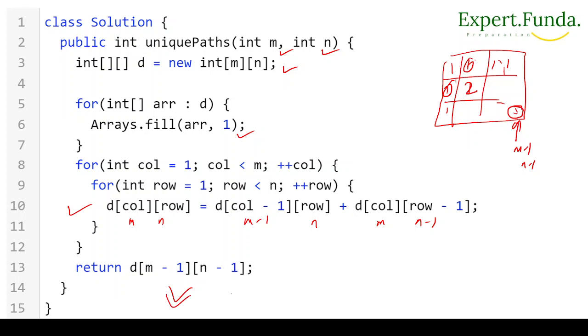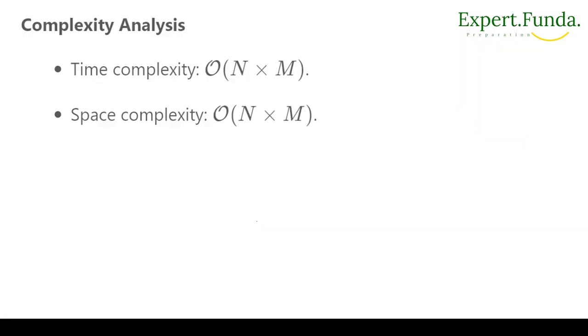Okay, so it's very easy. First what we have to do is create your dp array, and fill all the elements with 1. To calculate the dp you will use m minus 1, n and m, n minus 1, and we'll fill the data. We have already filled the data with 1, and you will calculate all the data and store it there.